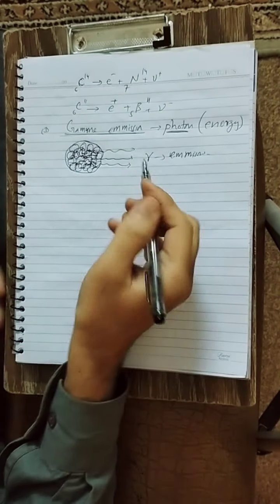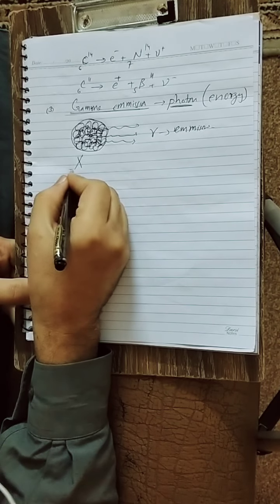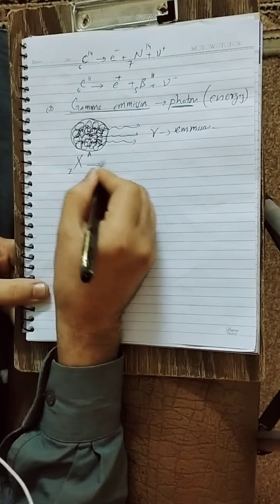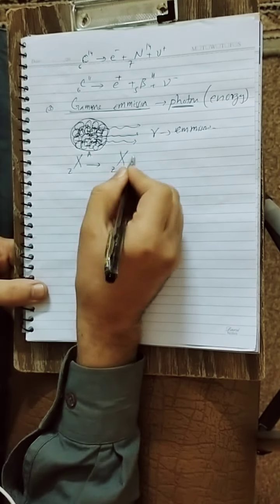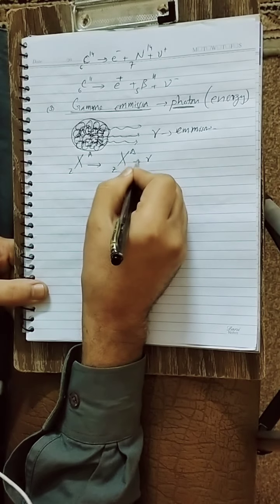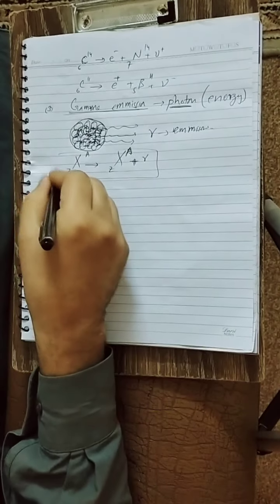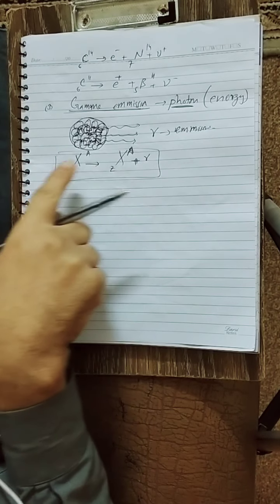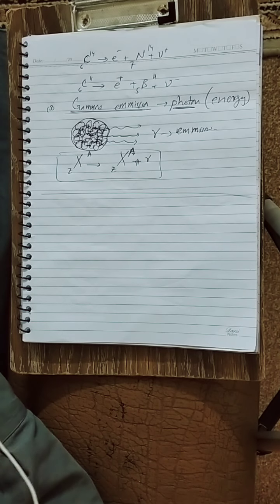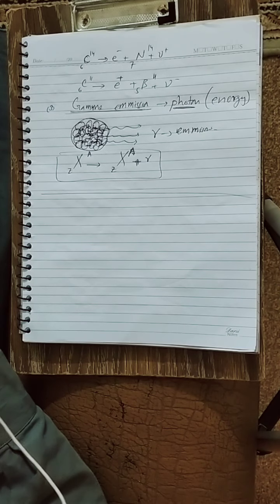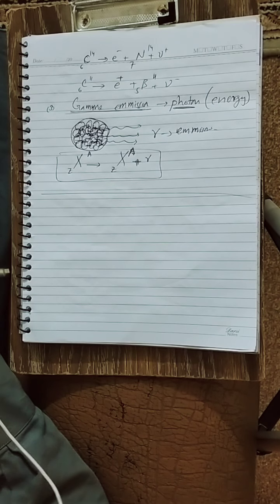Okay, look at the reaction. Suppose we have a parent nucleus X. It emits gamma radiation, so it remains X. There will be no change in the mass number and the charge number, but this nucleus will be more stable as compared to the earlier one. Okay, so this is all about gamma emission, and alpha, beta and gamma emission in the radioactive decay process.